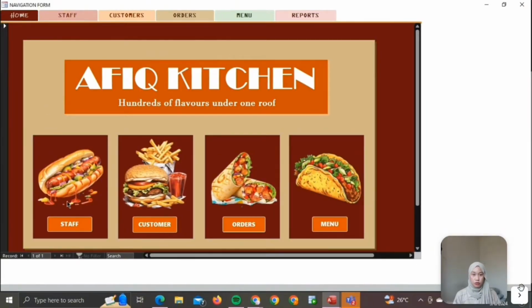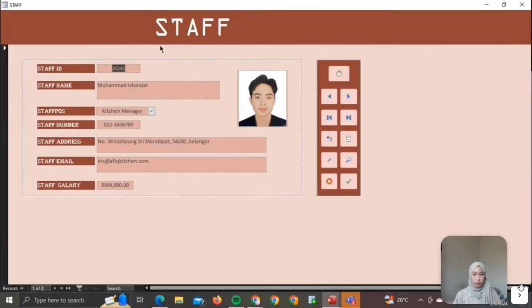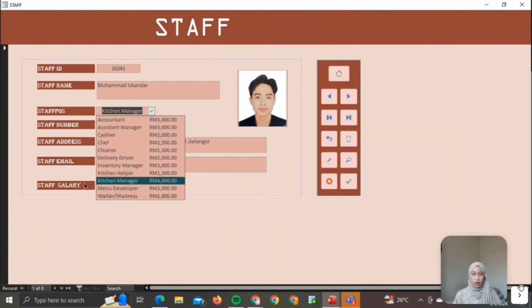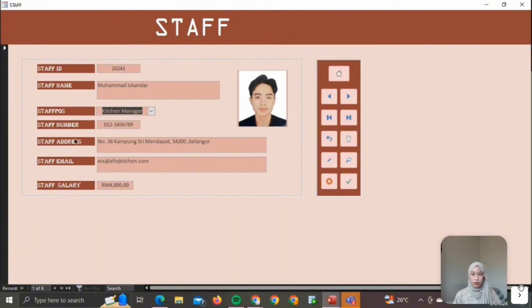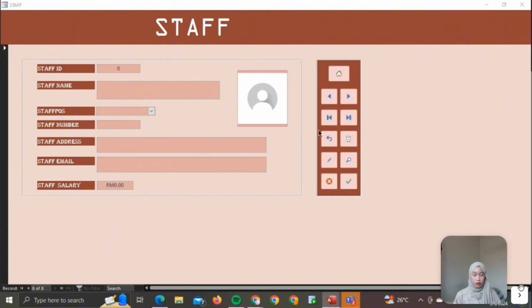We're going to start with the staff. So this is the staff form. There is an ID, name, position, and then there is a phone number, address, email, and the salary. Also you can input a picture. So that's the next button, and then the previous, the first page, the last one, and then we're also going to delete a record.